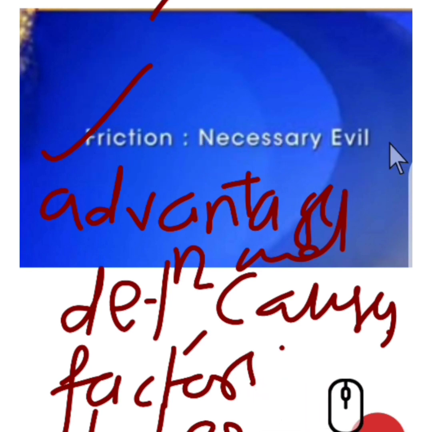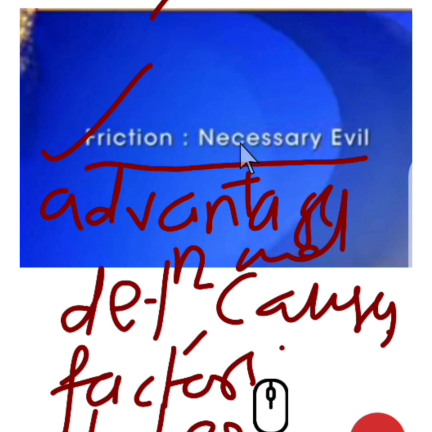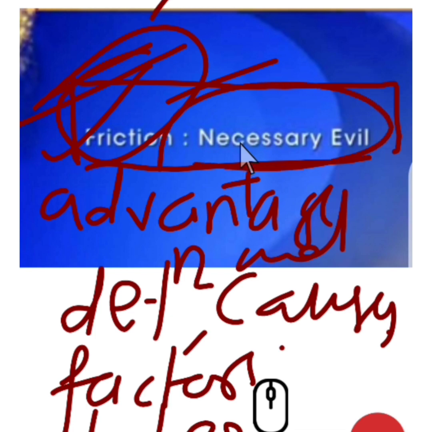Friction is a necessary evil. Why? Because, as I told you at the start of the chapter, sometimes friction is very useful for us and sometimes it is not useful for us. Even when it is not useful, we still need this friction. That's why it is known as the necessary evil. Friction opposes the motion between surfaces, but this property of friction has several advantages, beta. That's why it is the necessary evil.